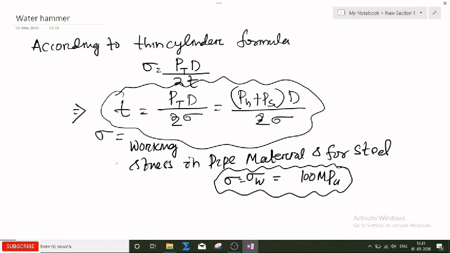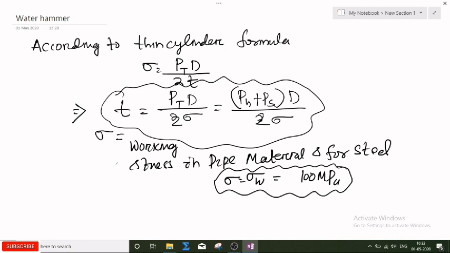We should understand how to design this, what the magnitude is, and what gradual closure is. In the next class I will talk about how we can protect against the water hammer effect. We have to design a surge tank in order to protect against water hammer. The working principle of the surge tank is not only to reduce the water hammer pressure, but also to provide additional water when there is a deficiency.